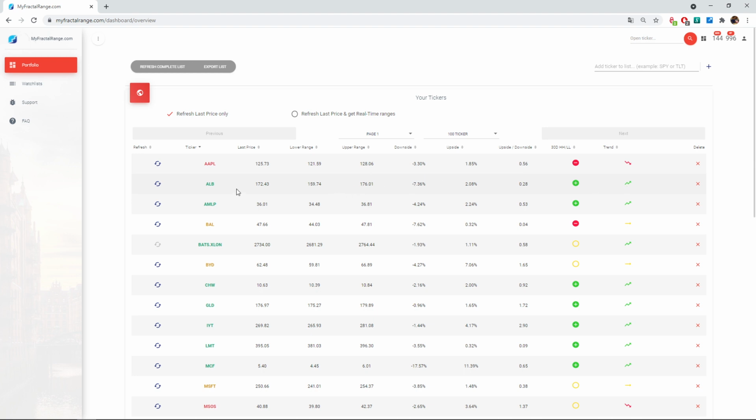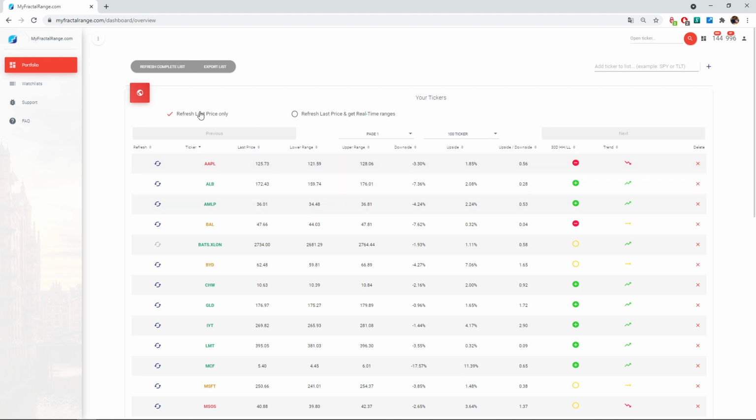It's the same thing in the other direction. Let's say it's above the upper range, and you think, oh, I need to sell everything, it cannot go higher. But if you use this feature, you will discover that maybe the upper range moved drastically to the upside. So you may not want to sell everything because it can still go higher.